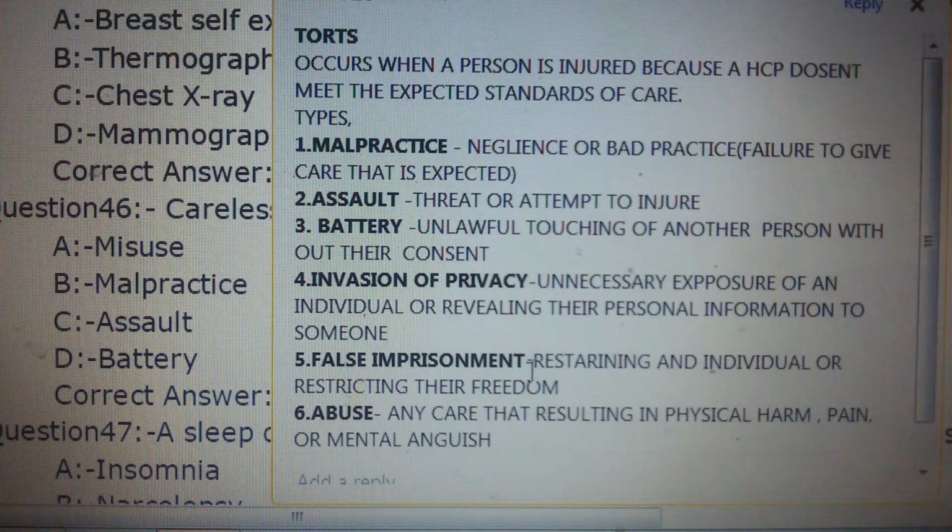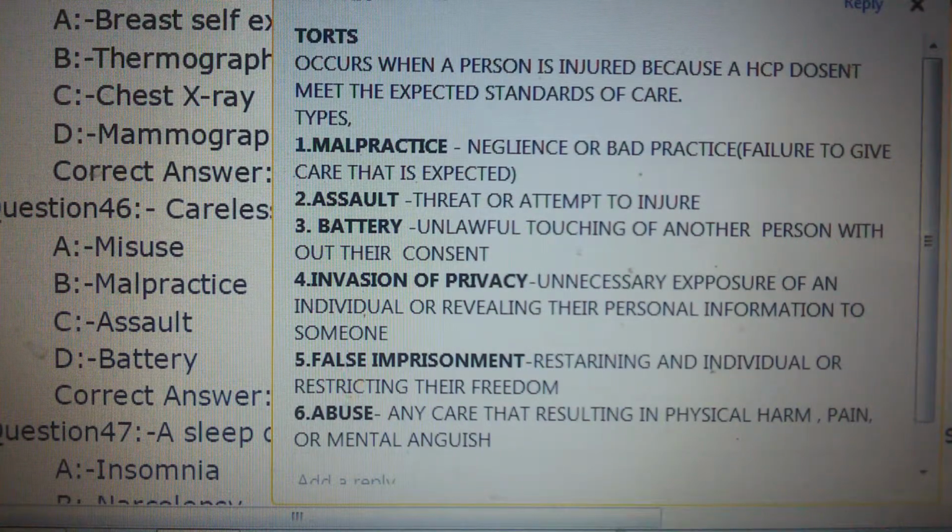The next one is false imprisonment. It is restraining an individual or restricting their freedom. That's why we need to get consent from doctor, or there should be a written order for restraining a patient. Otherwise, it will also come under a type of tort. Then abuse, any care that is resulting in physical harm, pain or mental anguish. These all are the types of torts.